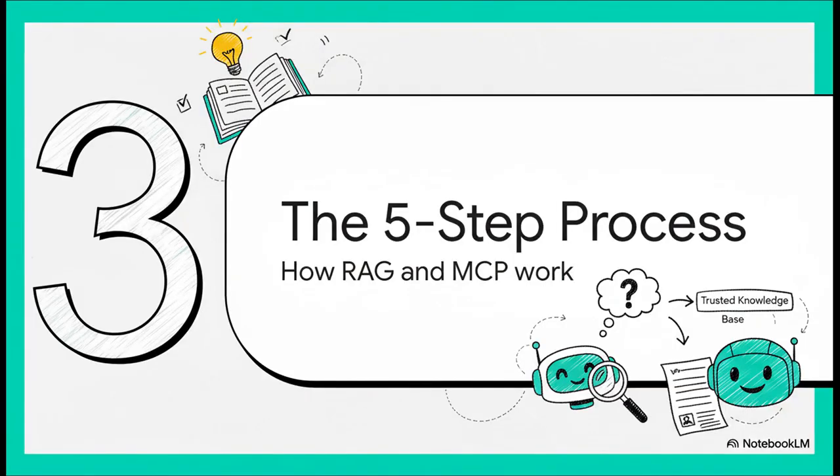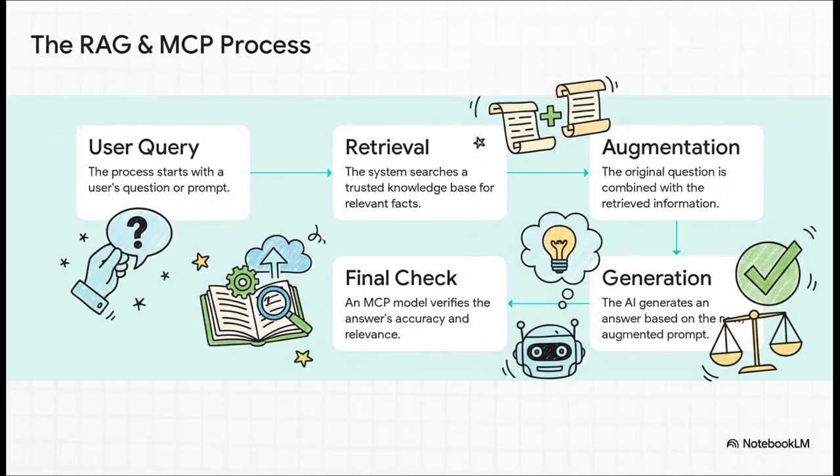Okay, so how does this actually work under the hood? It's a pretty clever 5-step process that uses RAG and then partners it with another key idea called MCP, which is like its final quality inspector. And here's the roadmap for that process. It all kicks off with your question. Then it goes to find the facts, adds them to your question, generates the answer, and then that all-important final check. Let's go through them one by one.